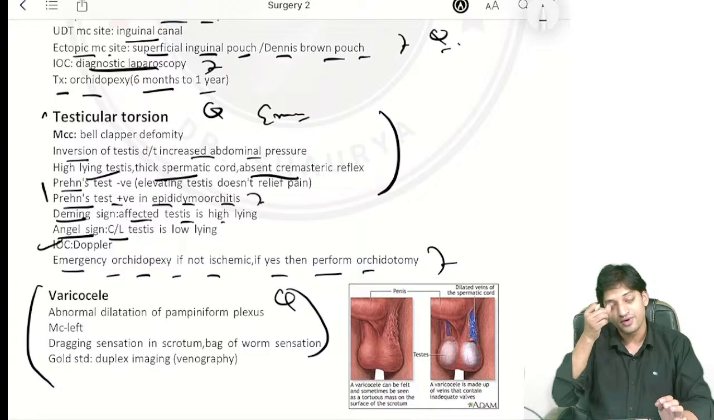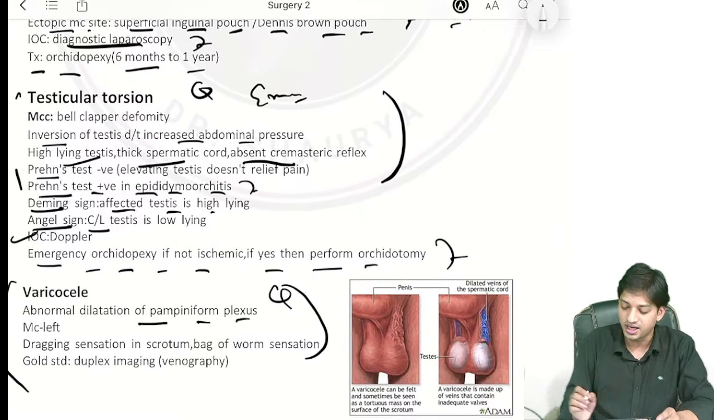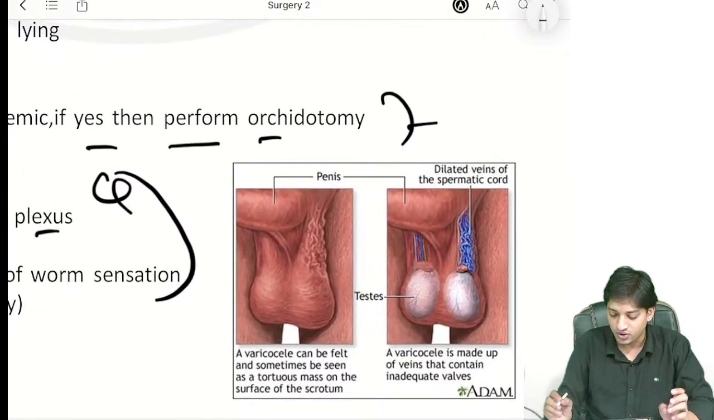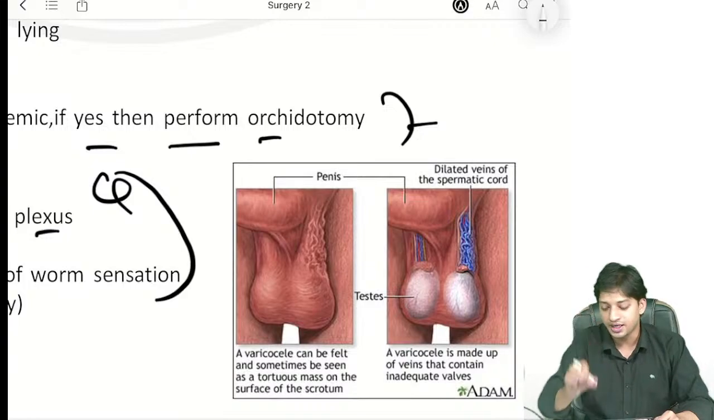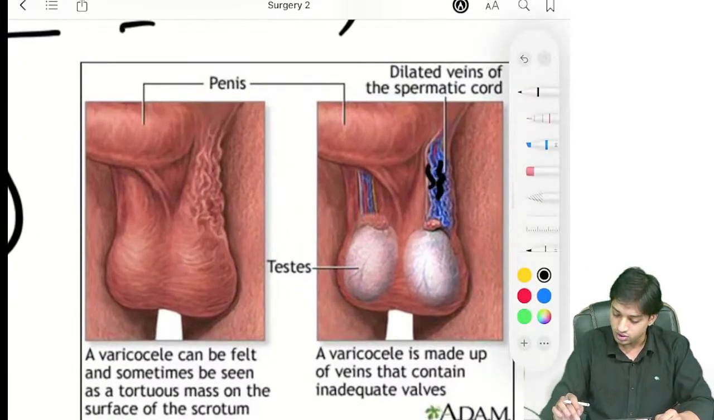Now, coming to varicocele, this is also an important question they have asked you, right? What is happening in the varicocele? There is abnormal dilatation of the pampiniform plexus of the veins. You can see here the testis has the pampiniform plexus of the veins, and if there is abnormal dilatation of the pampiniform plexus of the veins, that is called varicocele.